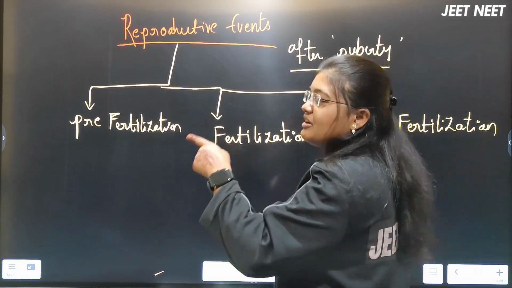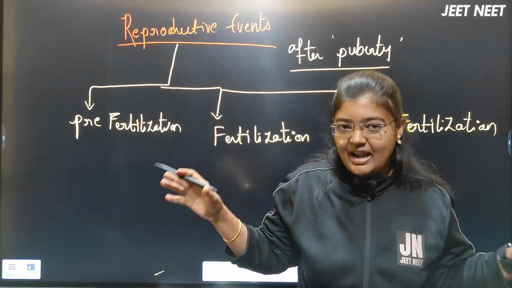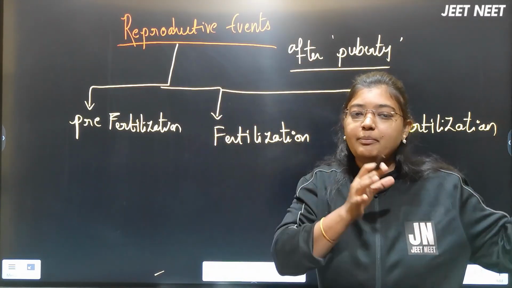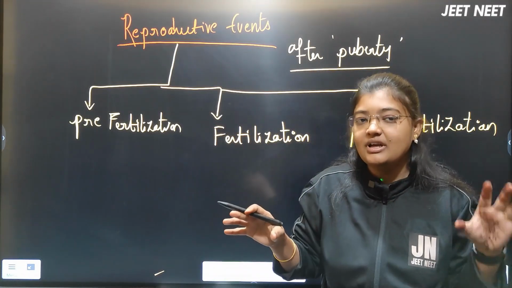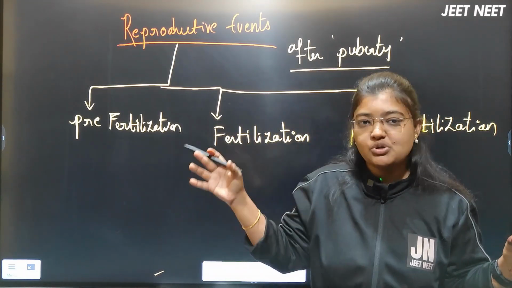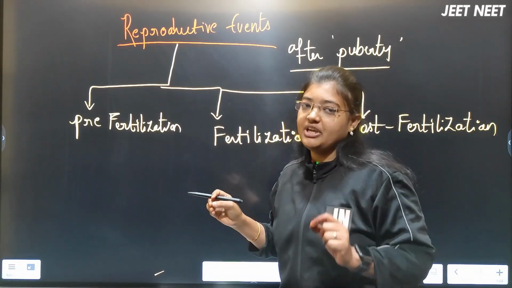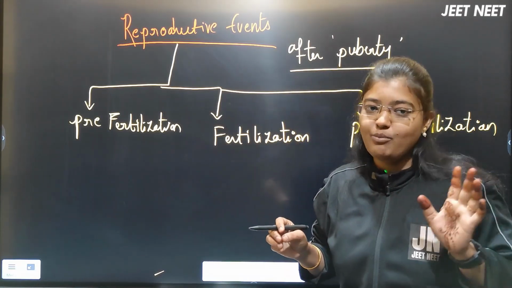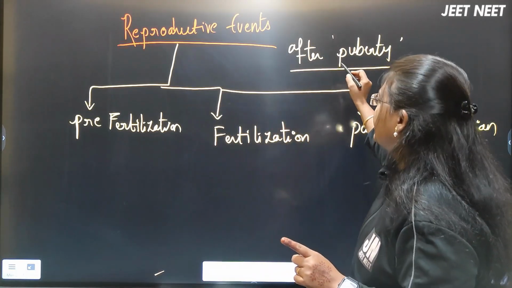Before this point, I discussed the developmental periods of a human throughout their lifetime, the prenatal period and the postnatal period. I hope you understood what is the prenatal period and what is the postnatal period. Now, we are discussing the reproductive events which happen in the human body, and that too, reproductive events will start after the puberty.